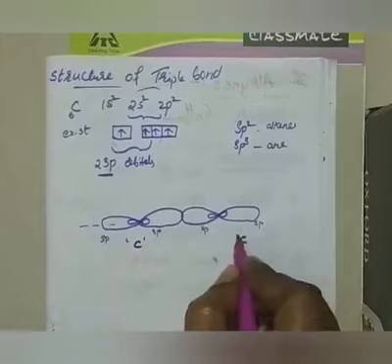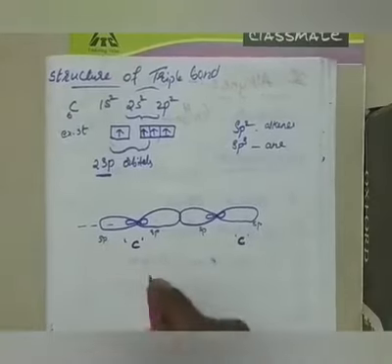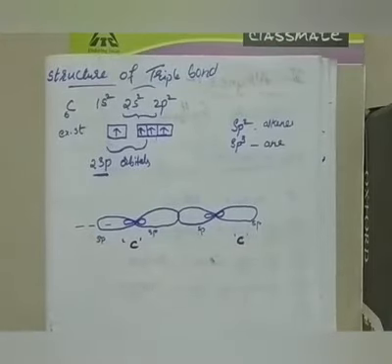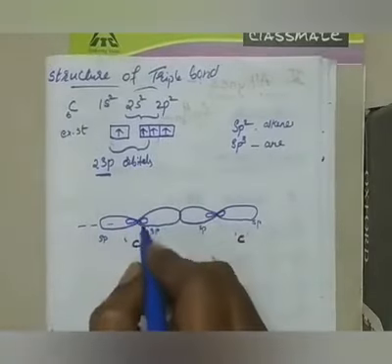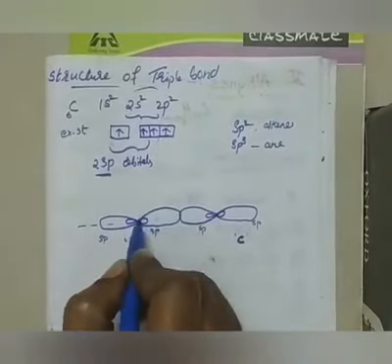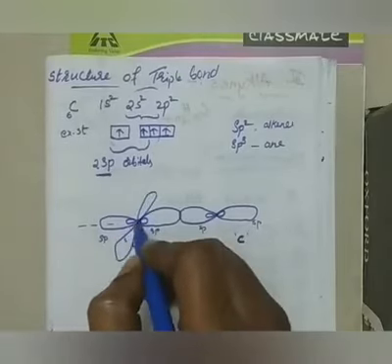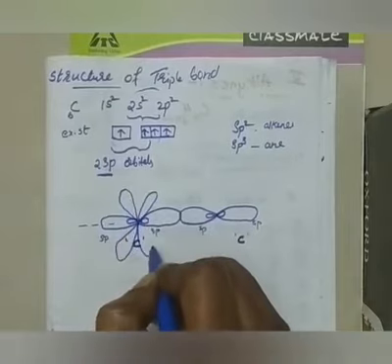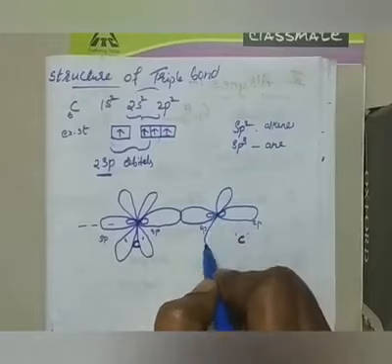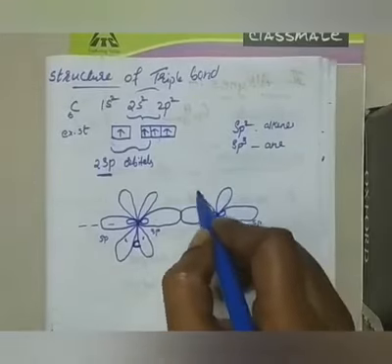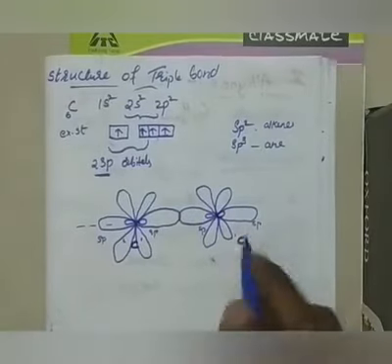See here, may I write? One is like this and another is like this. As they are not hybridized, their lobes are big, same size. Here, no small and big lobes, both are almost the same size. You draw properly. They all are the same size, right? Now, hybridized orbitals are linearly overlapping, right? So these sp hybridized orbitals are linearly overlapped.